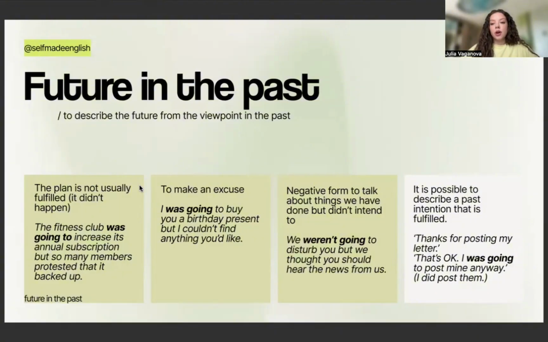Also, it is possible to describe a past intention that was fulfilled, right? The first point tells us that the plan was not fulfilled, but there are sometimes cases when the plans actually happened. Thanks for posting my letter. That's okay. I was going to post mine anyway. So I did post them. You can see a tiny signal here, like anyway, or though probably can be used here as well to describe that the past intention was fulfilled.